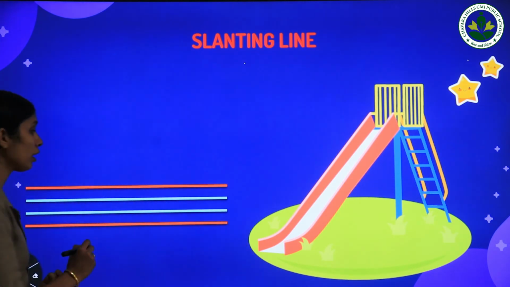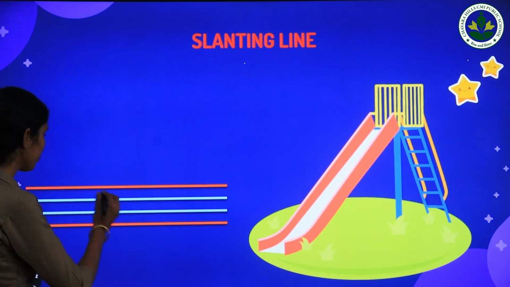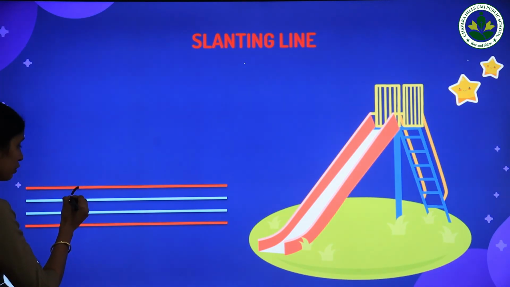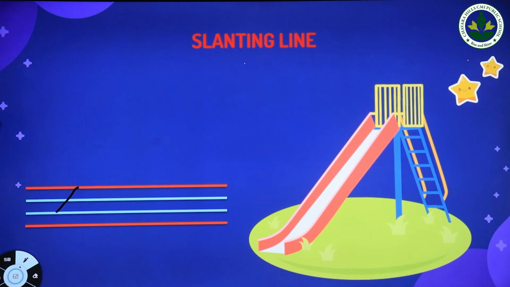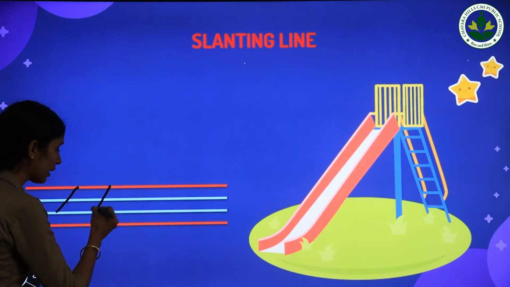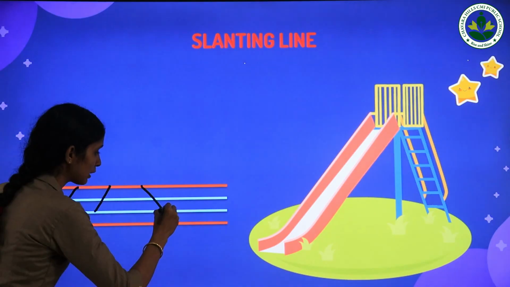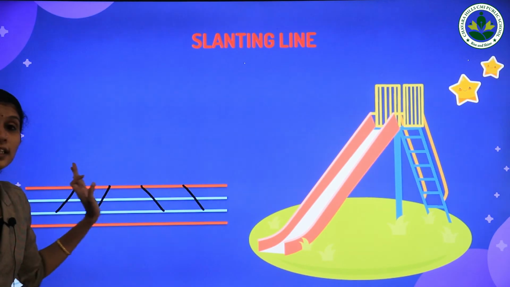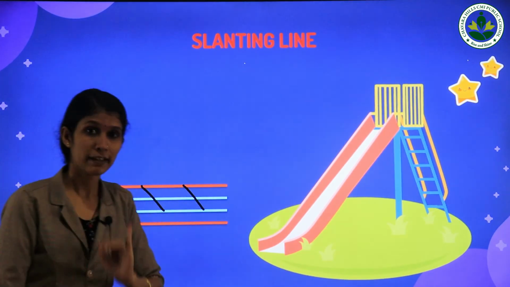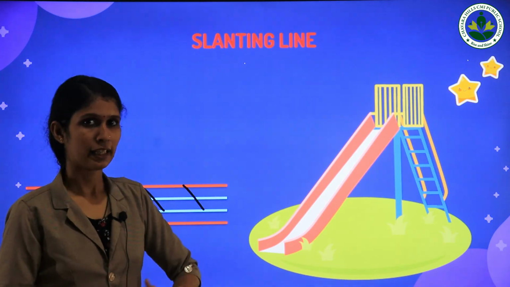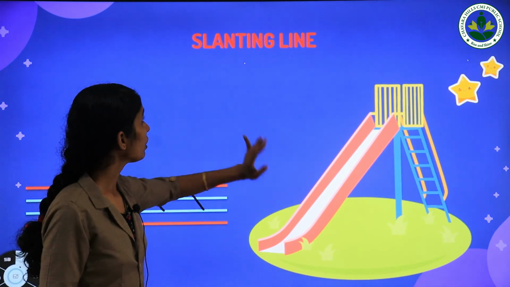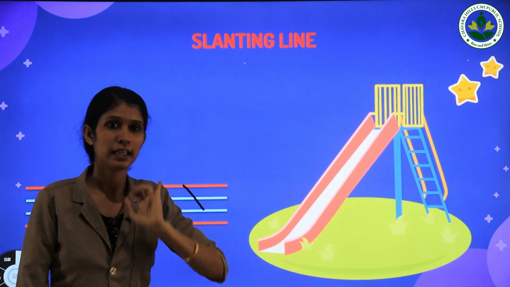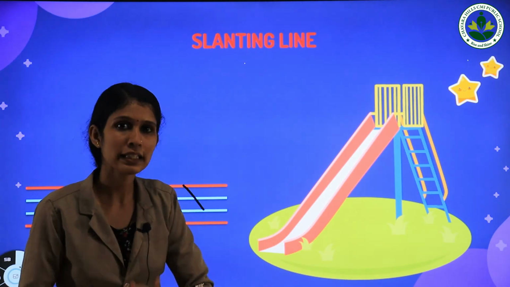Very good. All of you look at here. How can we trace slanting line? Our first slanting line starts from the red line and touches the two blue lines like this. Slant line. And the next slanting line is slant line. These are the two types of slanting lines, left slant line and a right slant line. Okay, children? So, now we learn slant lines. Which are the two slant lines? Left slant line and a right slant line.